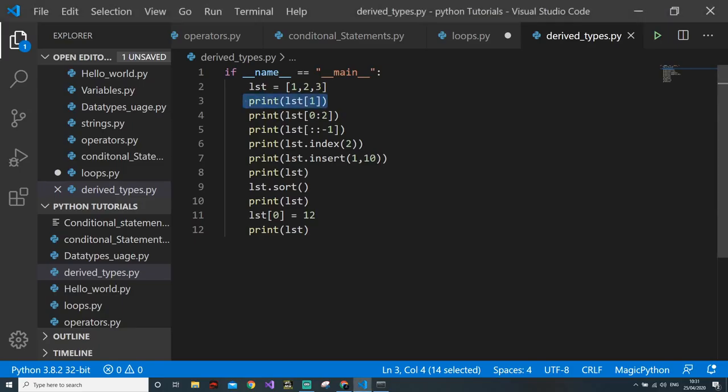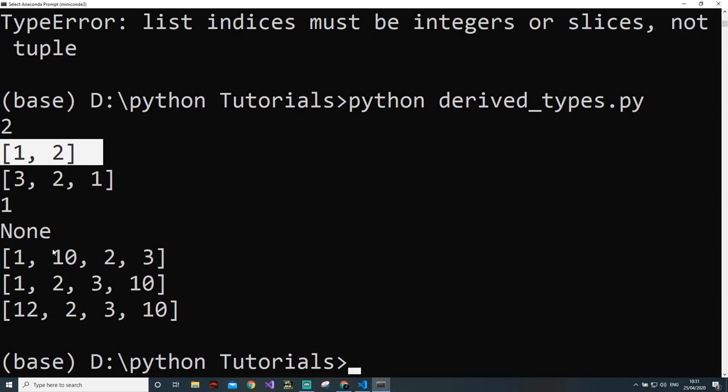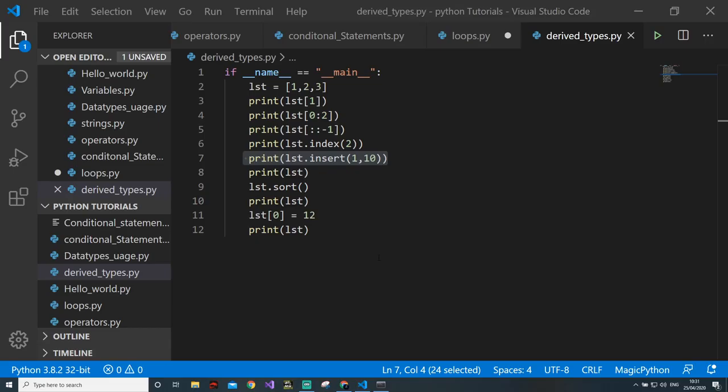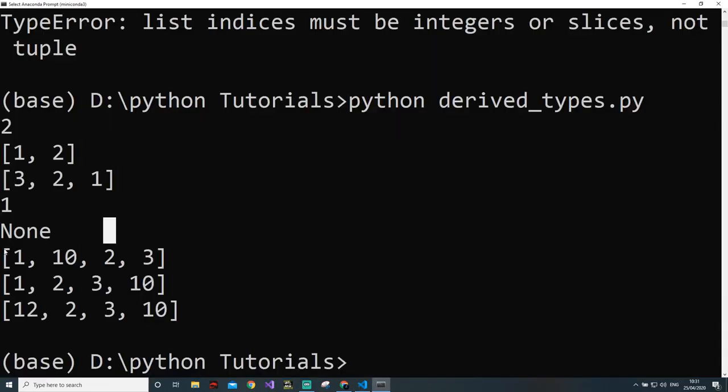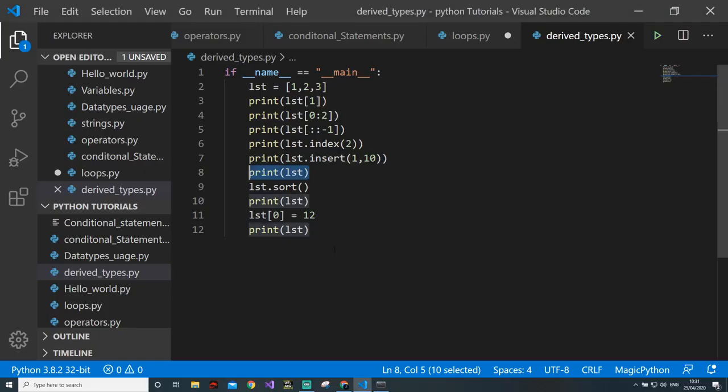Then we have done some slicing 0, 2. It will not print index 2, but it will give indices 0 and 1. So 1 and 2. Then we have done the reverse. Good. 1, 2, 3 shows 3, 2, 1. Then what is the index of 2? It shows 1. Perfect. Then print lst insert 1, 10. Output is none because it has inserted. Now if you see the list, it will show 1, 10, 2, 3. See, it does not replace the element when I insert it.